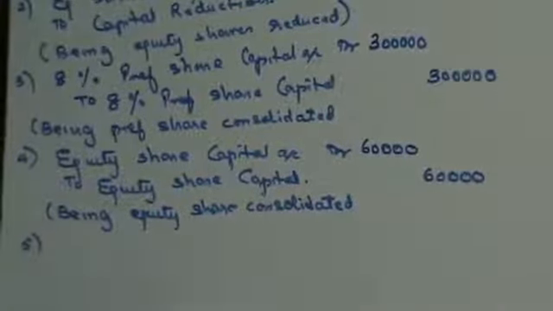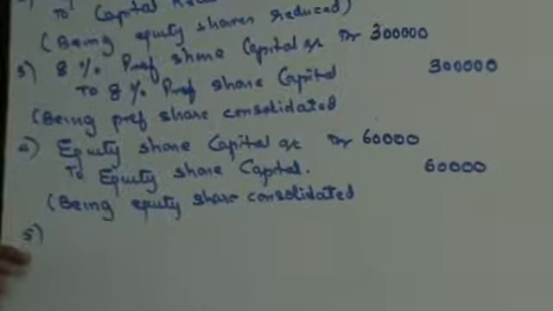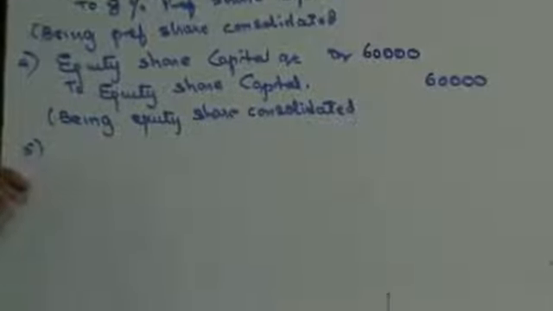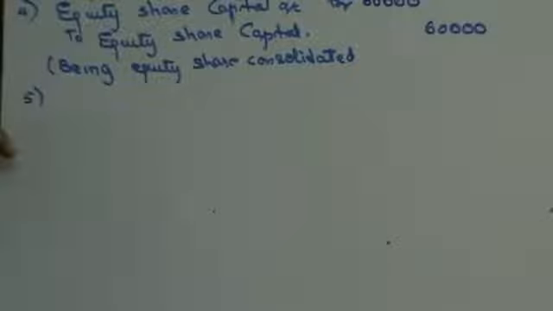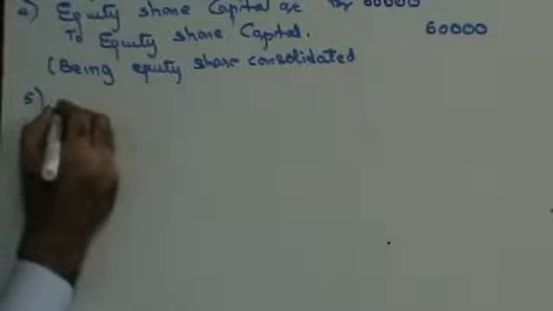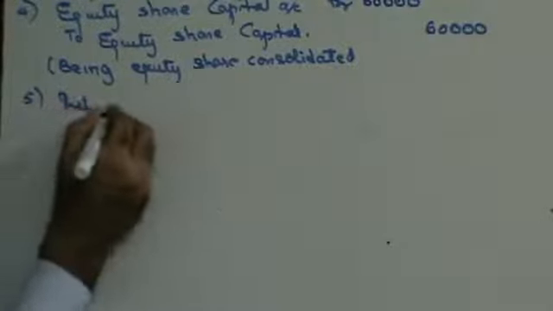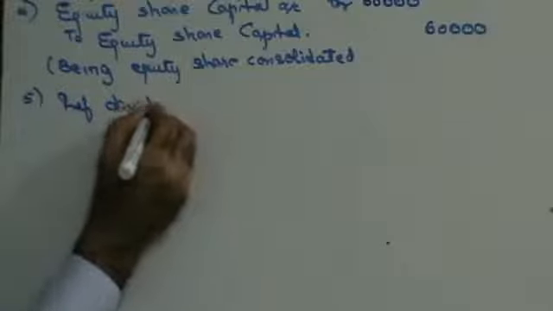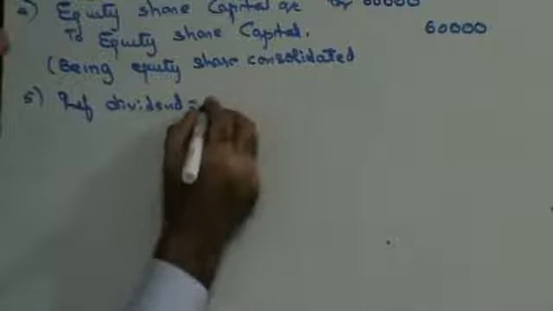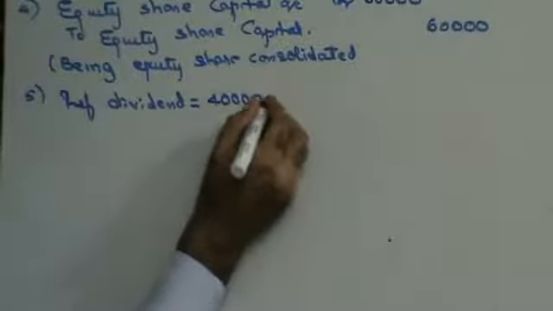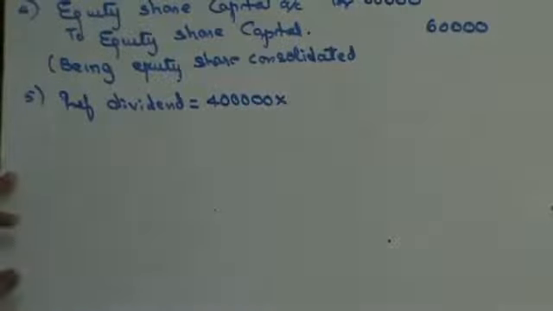Right. Next, let's move on ahead. One new equity share of rupees 10 each was issued for every 40 rupees gross dividend in arrears. Let's find out preference dividend. Preference share capital as per balance sheet is 4 lakhs.